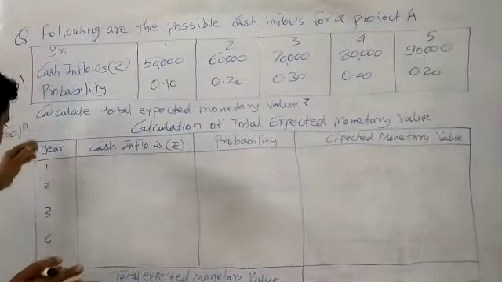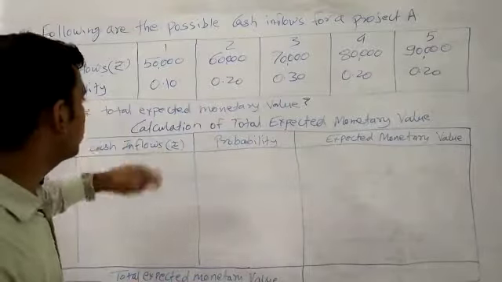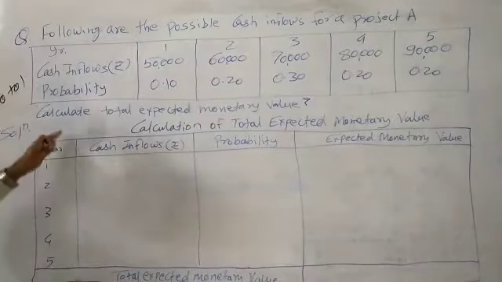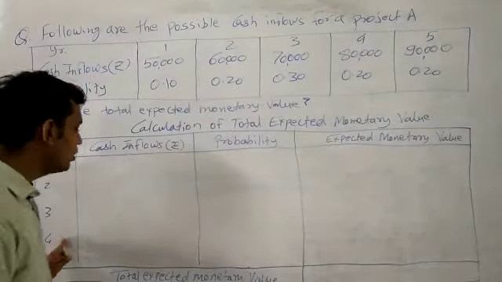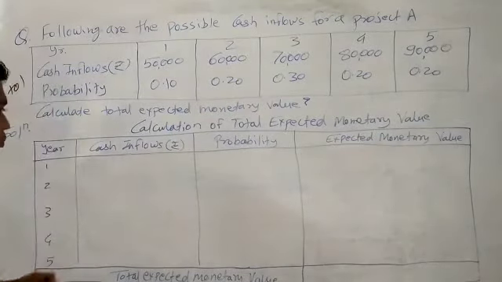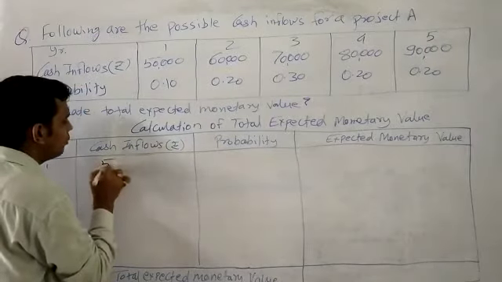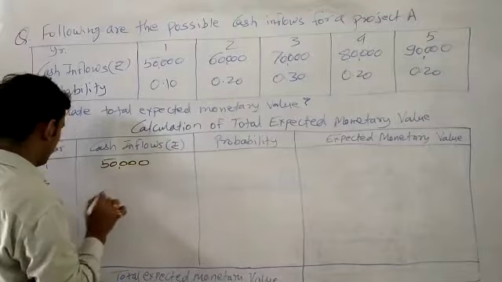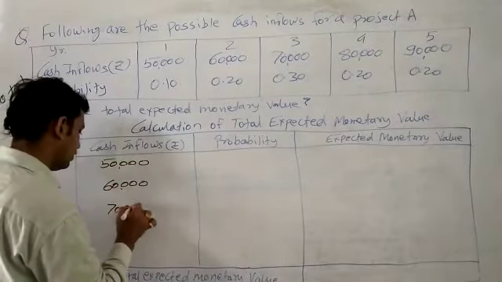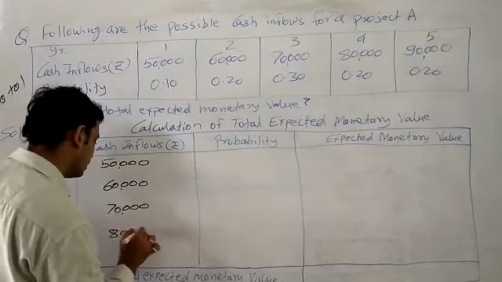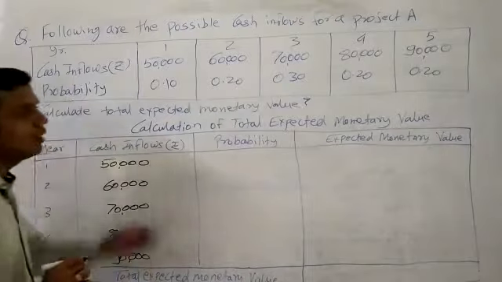For the basic calculation of total expected monetary value, we have formed a table. The first column would be year, as given in the question. We have been given 5 years, so we have made 5 rows. The second column is cash inflows: 50,000, 60,000, 70,000, 80,000, and 90,000, as given in the question.